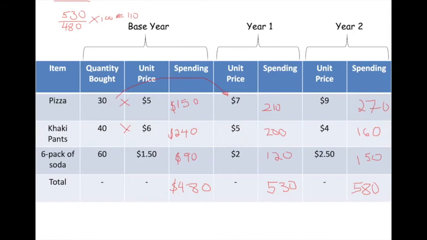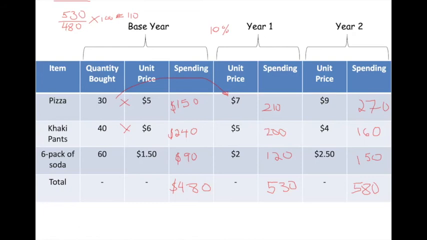So what is the percent change from base year to year one? Well, if I take this number and just subtract out the 100, that gives me the percent change. That is 10%. So prices increased from the base year to year one by 10%.